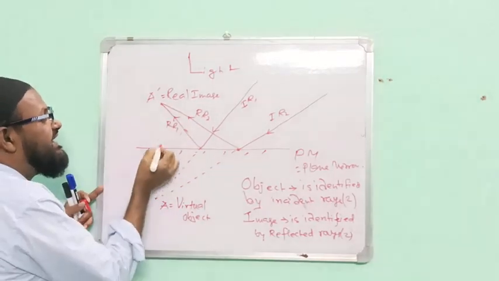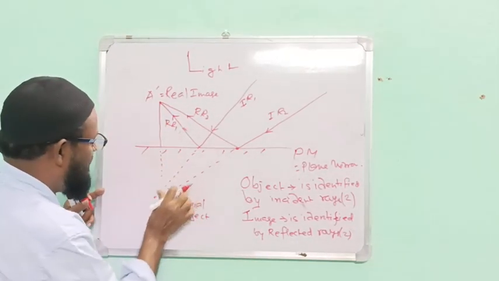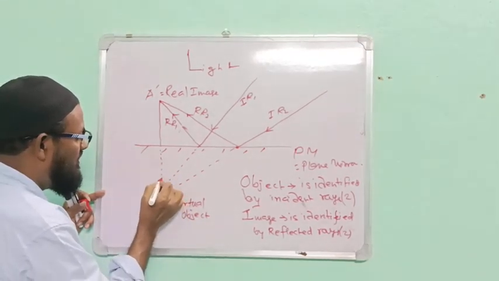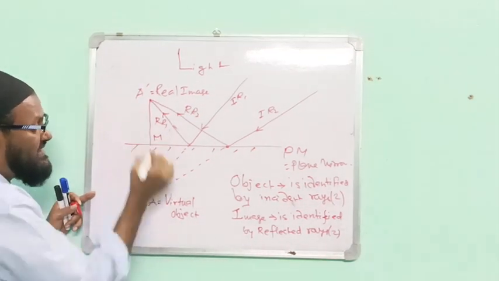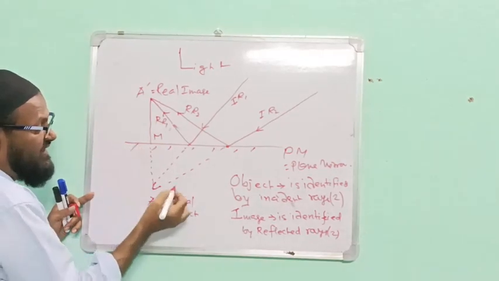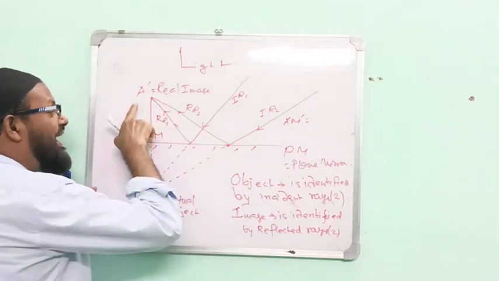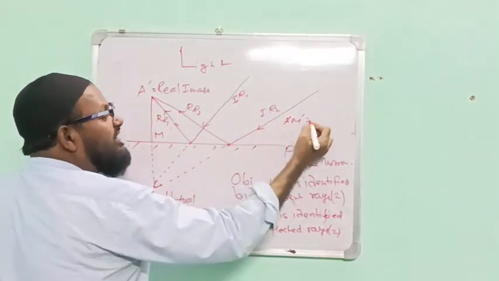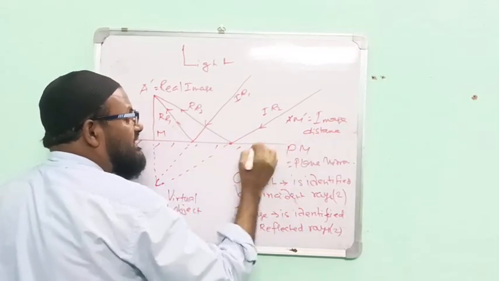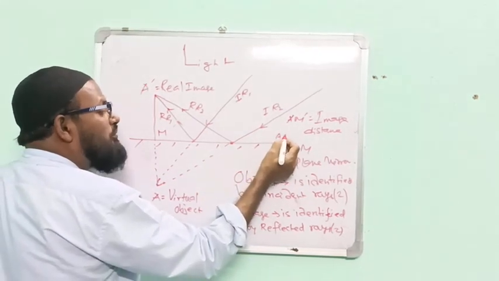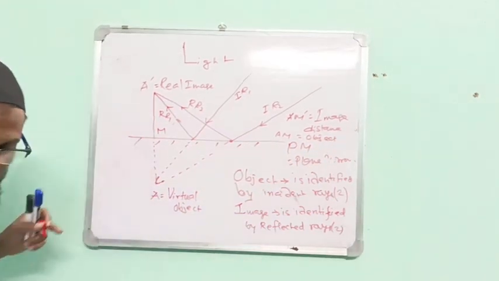Please see here. This is point A, this is M, and A dash M is the image distance. And AM is the object distance. But this object is, I am deleting this portion.